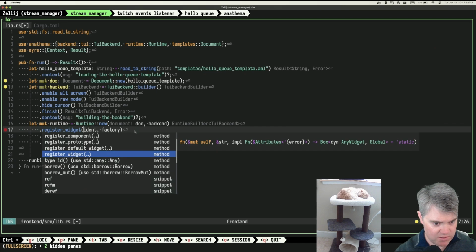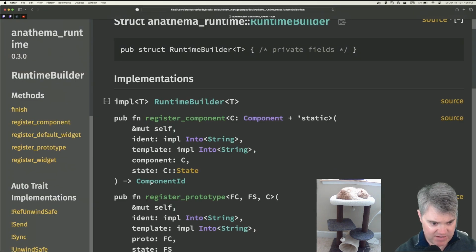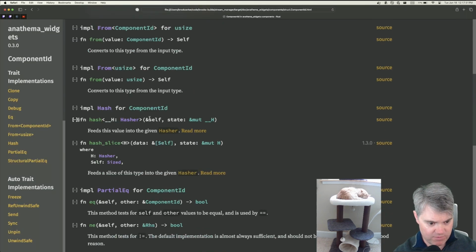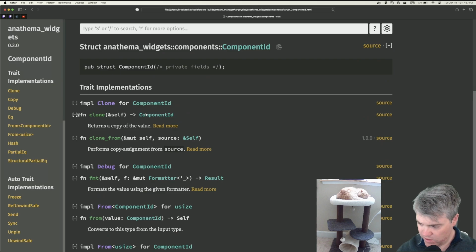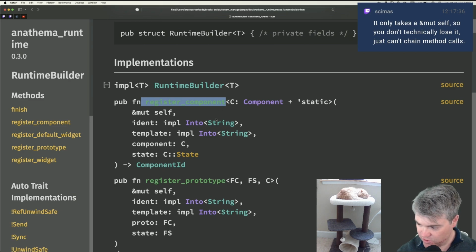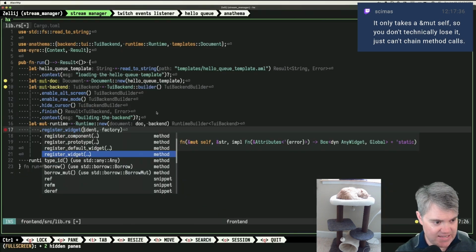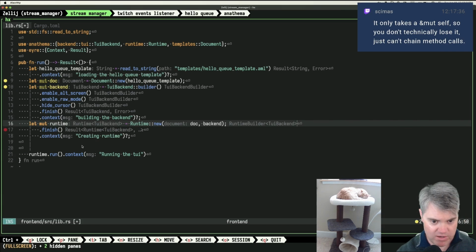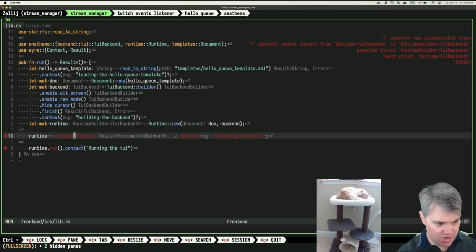Okay, so we want to take a look at the runtime builder. Register component definitely returns a component ID, and then there's no way for me to get a runtime builder again from this, right? It's just too late. So that feels weird. It feels like I'm not supposed to call this myself. It only takes a mut self, so you don't technically lose it, you just can't chain method calls. Oh, yeah, I get it. Okay. All right, so I do Runtime new like that.